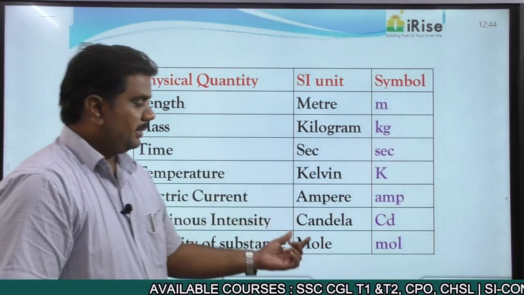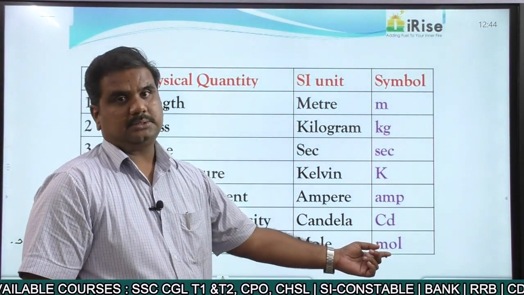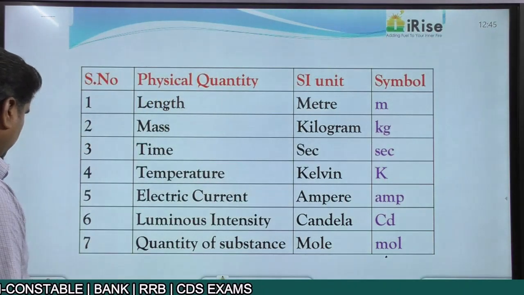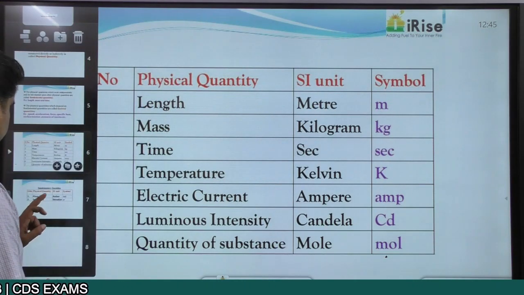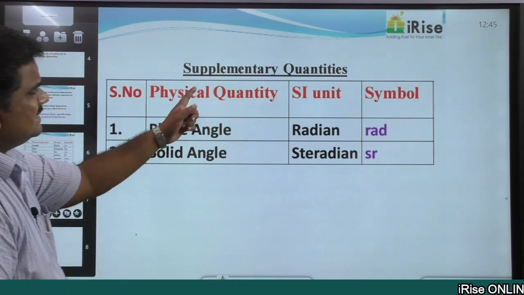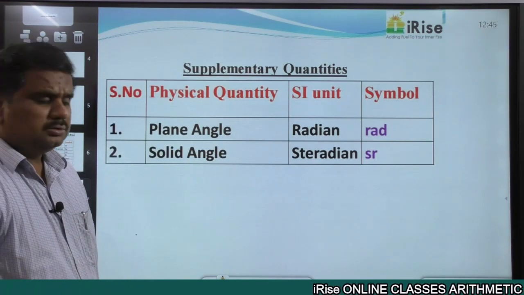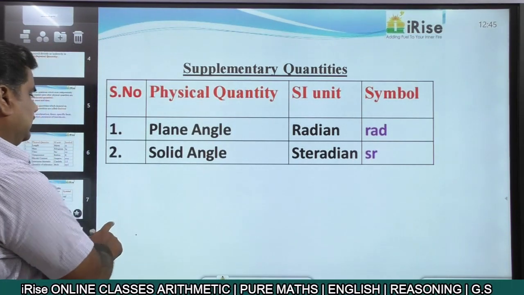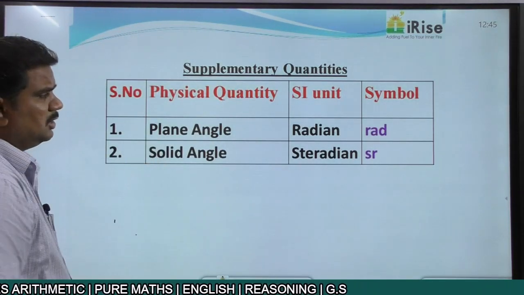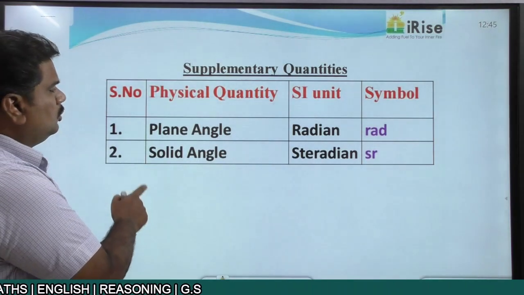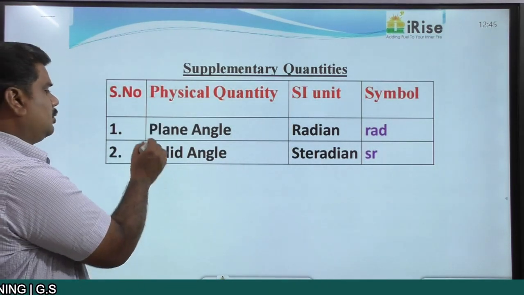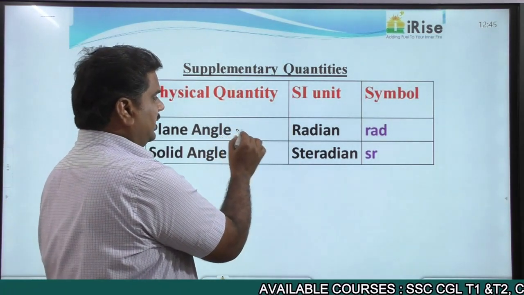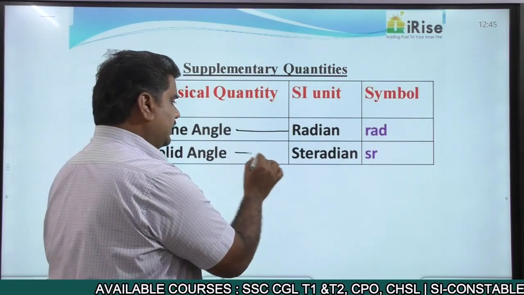At the same time, their units as well as the symbols, right? Now, apart from these fundamental quantities, we have got two quantities which we call the supplementary quantities. Suppose you're talking about plane angle as well as solid angle. These two quantities, the plane angle and the solid angle, have units. The unit for plane angle is radian, the unit for solid angle is steradian.